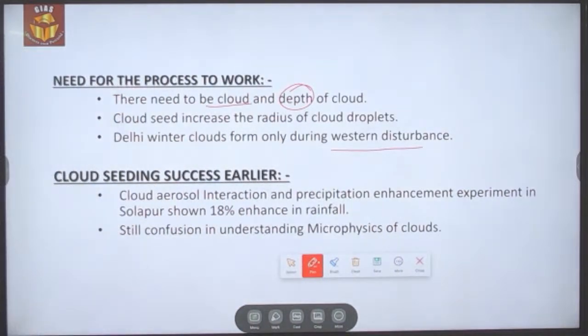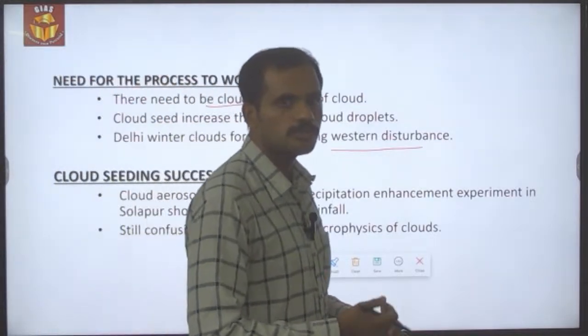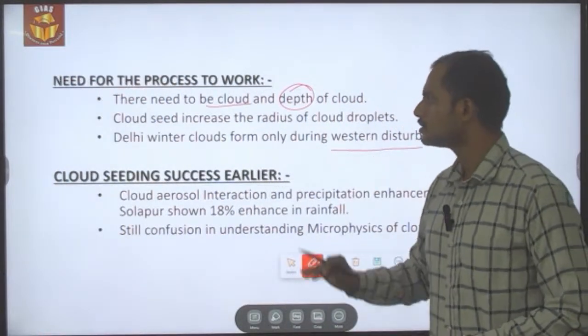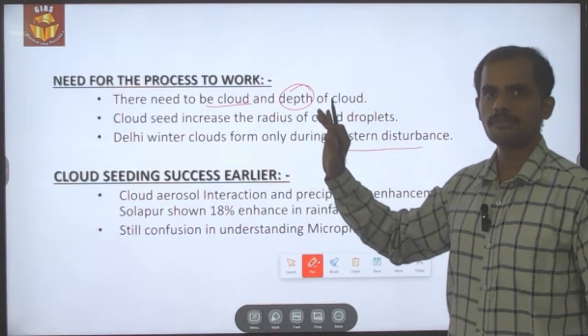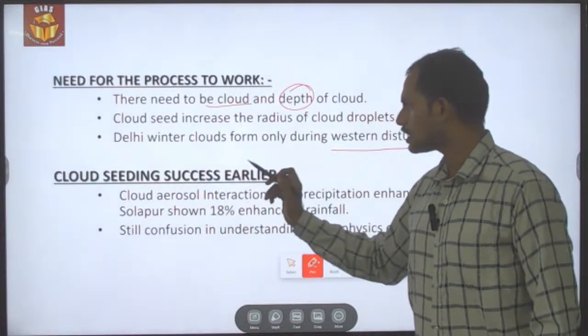But we have to wait and see what kind of clouds are going to be formed during this western disturbance period. So this is what is needed for the process to work successfully. That is, cloud seeding success earlier.